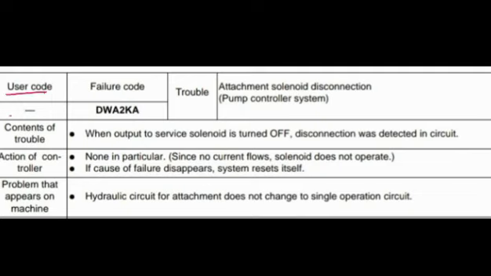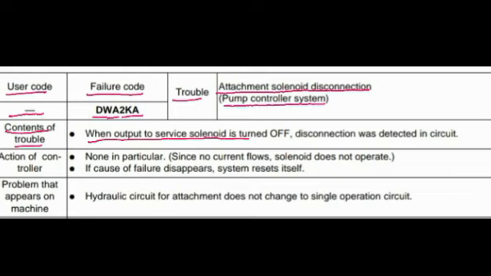User code not appear on the screen, failure code DWA2KA. Trouble: attachment solenoid disconnection. This code is also related to the pump controller system. Content of trouble: when output to service solenoid is turned off, disconnection was detected in circuit.